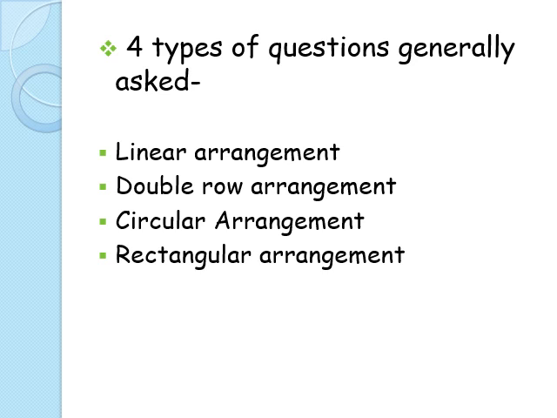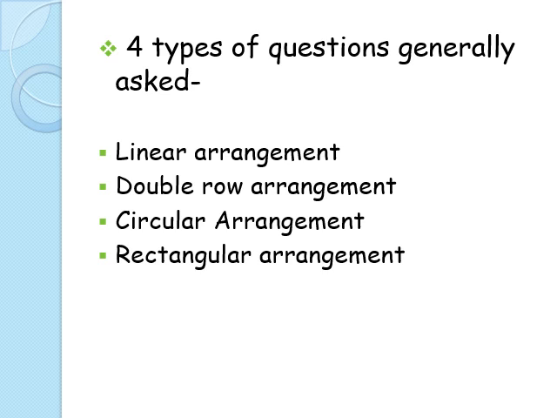Okay, so the first one, linear arrangement. Here the arrangement of persons is linear, that is you have to arrange them in a line. Here generally a single row of arrangement is formed, so people are sitting in a row. Now you have to pay attention whether they are looking north or south, because that will decide your left and right. Then there is double row arrangement. In these questions there will be 2 groups of persons. So one will be sitting in front of the other. You have to arrange one group in one row and the other group in the other row. The persons in these rows normally face each other.